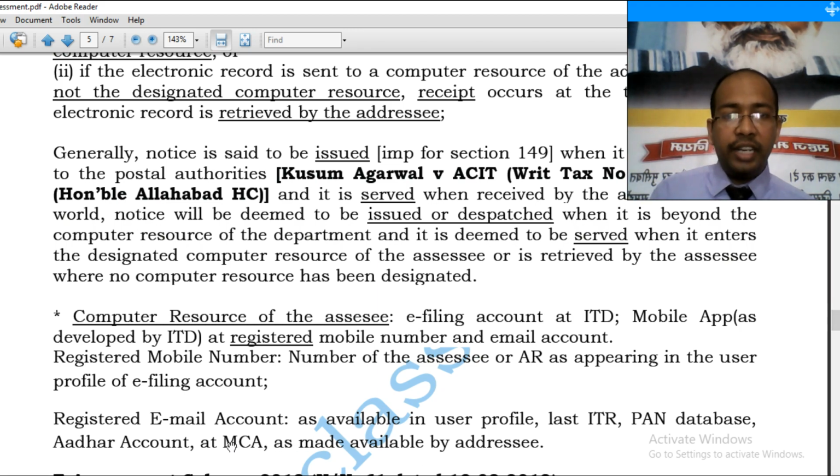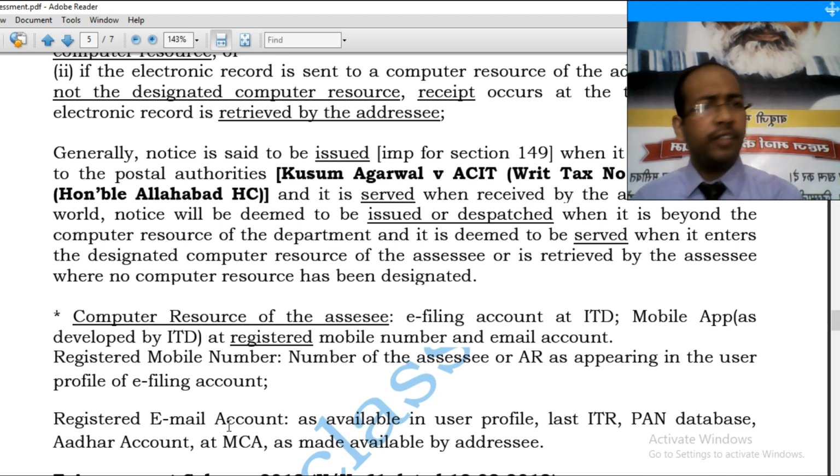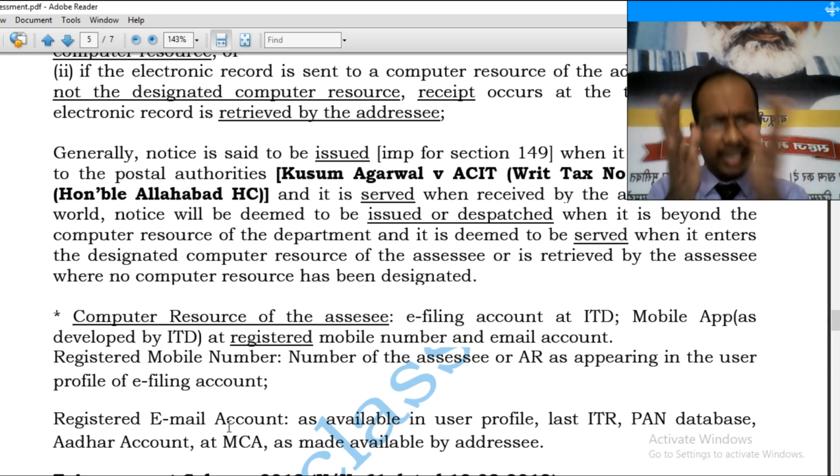Alright, and e-filing account, what is an email account? Registered email account. It is as available in the user profile, similar to section rule 127, as available in the user profile, last return, PAN database, Aadhaar card at MCA, or as made available by the addressee. So can we say these are designated computer resource? If assessing officer issues a notice, then this is again an issue of contention.